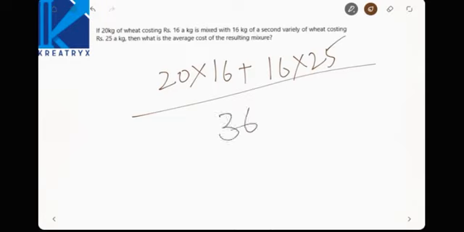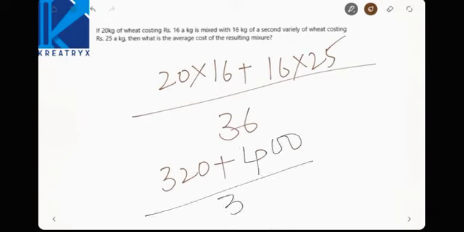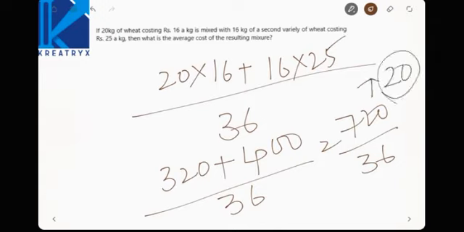Now 20 into 16 is nothing but 320 plus 25 into 16 is nothing but 400, divided by 36, then this is nothing but 720 by 36. See here, 320 plus 400 is 720, divided by 36 is equal to 20. So your average cost is 20.